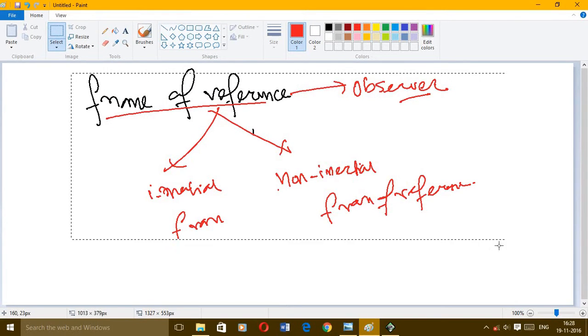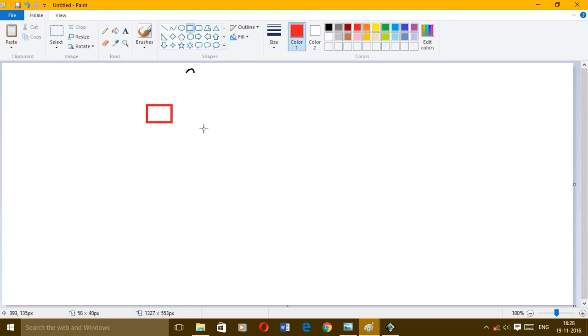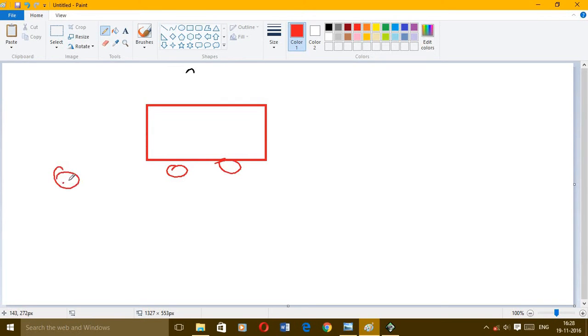To make it more precise, I will explain it in this fashion. Let's think this is the car, and let's say the observer is not inside, the observer is outside, and the system is moving with acceleration, and this observer either has a constant velocity, that is acceleration equal to 0, or is at rest.